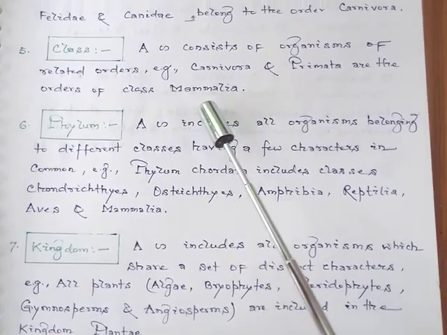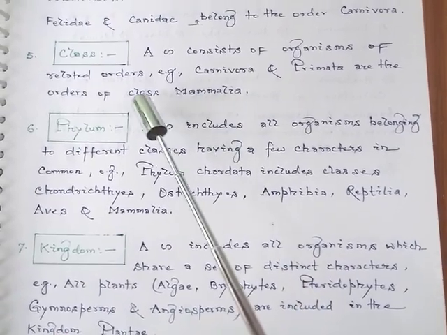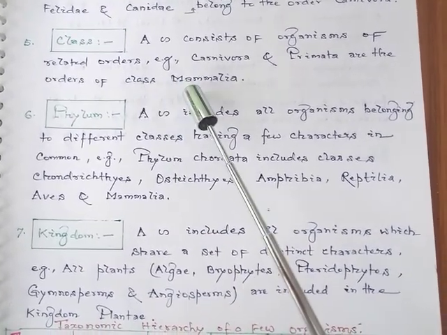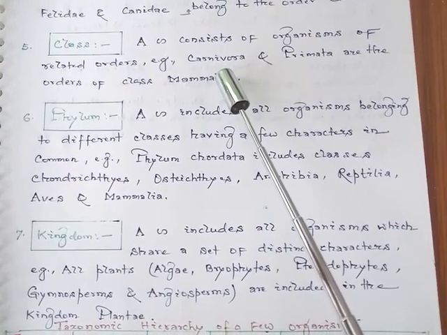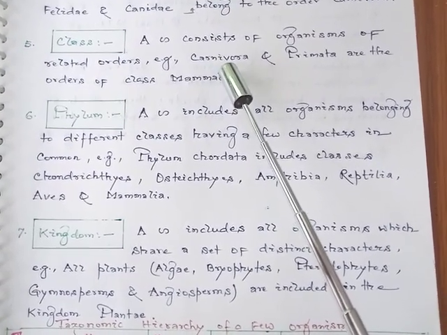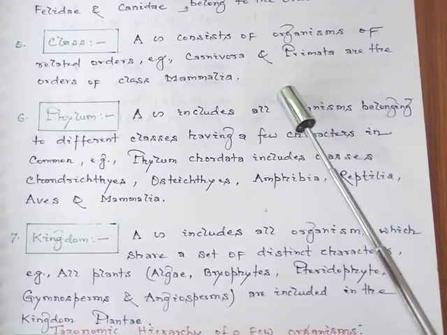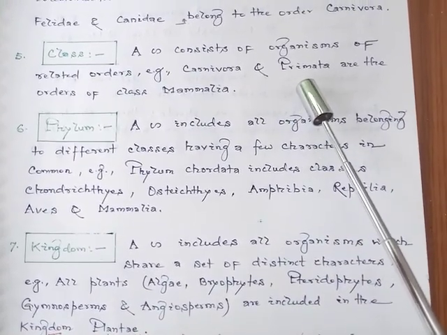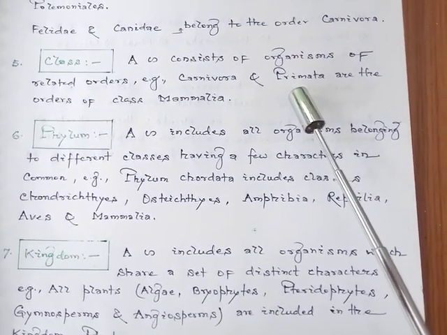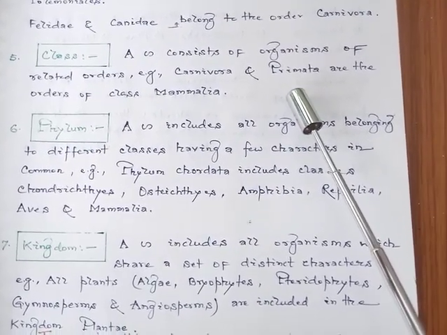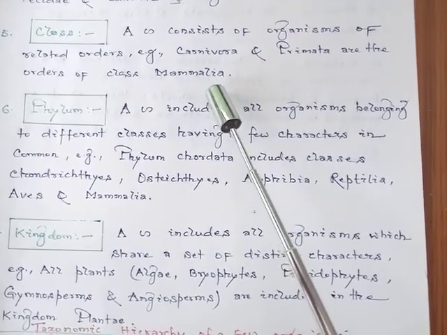But within Mammalia there are many orders. For example, one order is Carnivora, to which dogs belong, just like we and the group of monkeys belong to the order Primata. So that is about class.